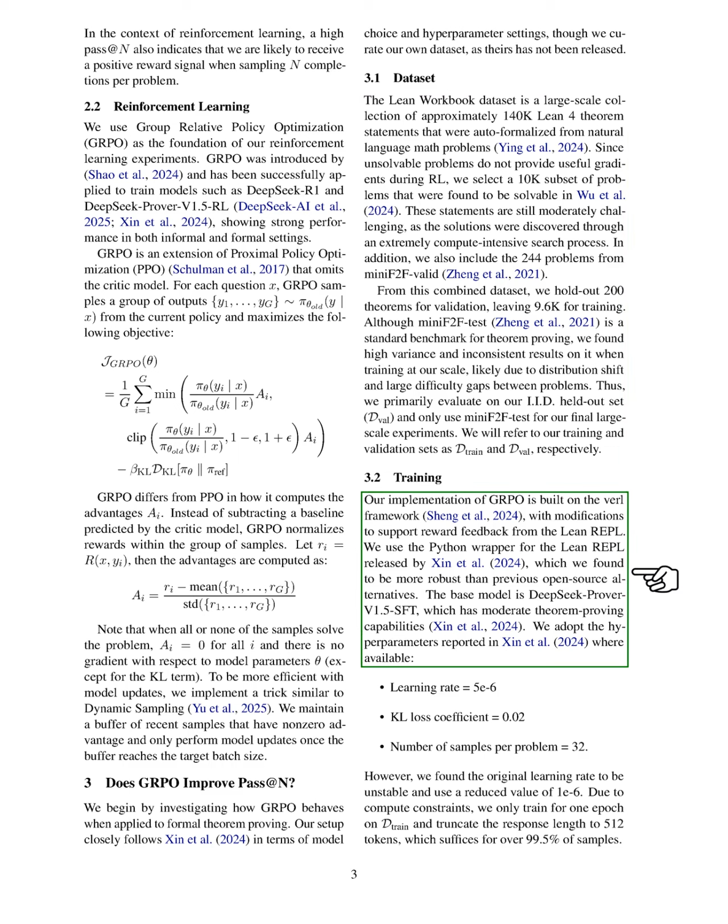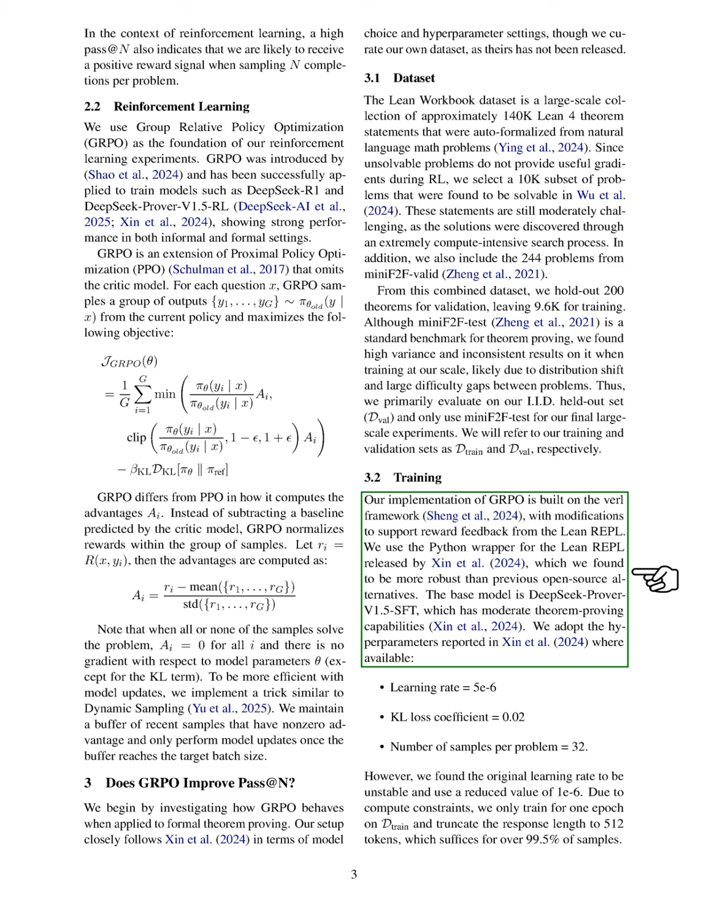We implement GRPO using a specific framework and make adjustments to accommodate reward feedback from the Lean REPL. Our base model is DeepSeek Prover v1.5 SFT, and we adopt certain hyperparameters, adjusting the learning rate for stability. Due to computational limits, we train for only one epoch and restrict response lengths to 512 tokens.